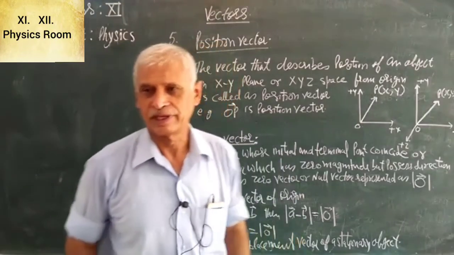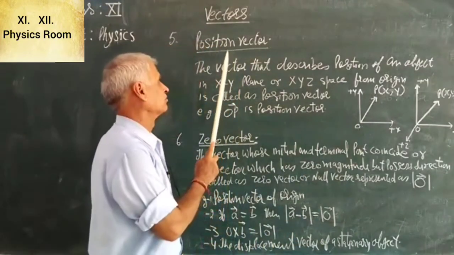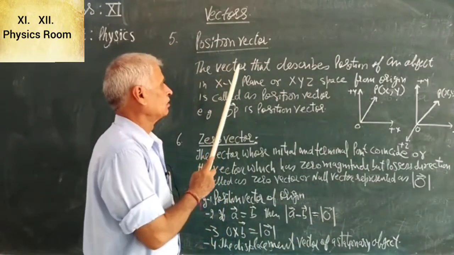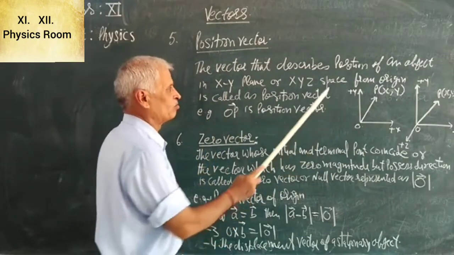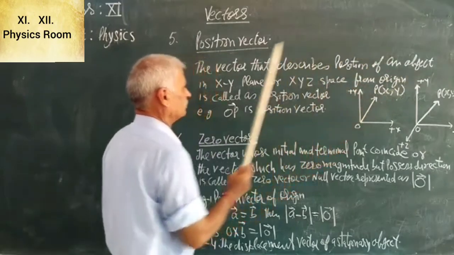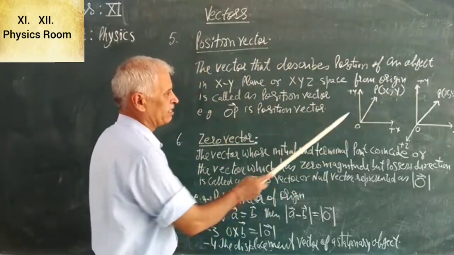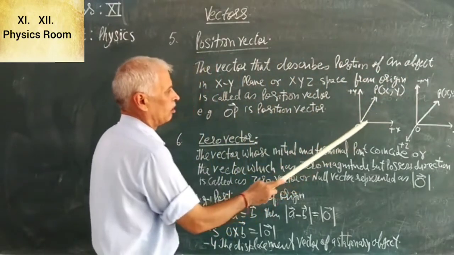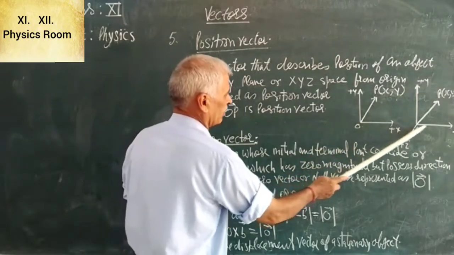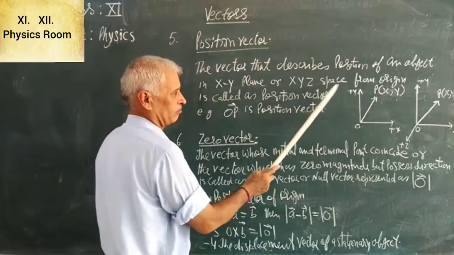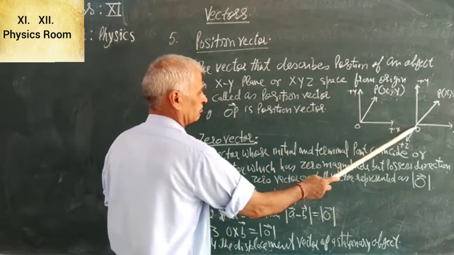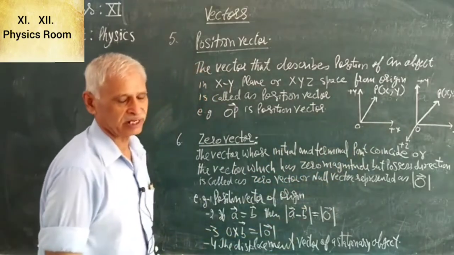Now let us define position vector. The vector that describes position of an object in xy plane or in x, y, z space from origin is called as position vector.